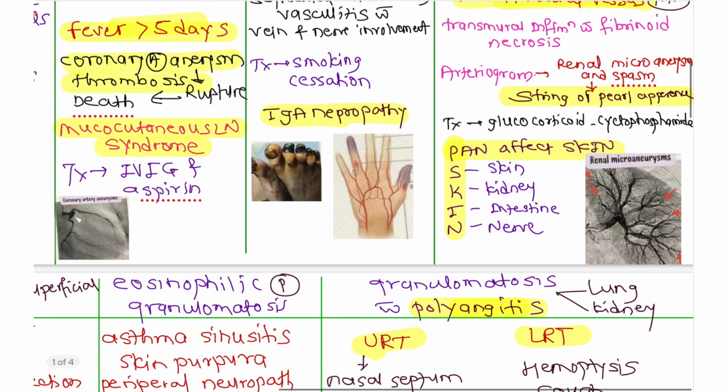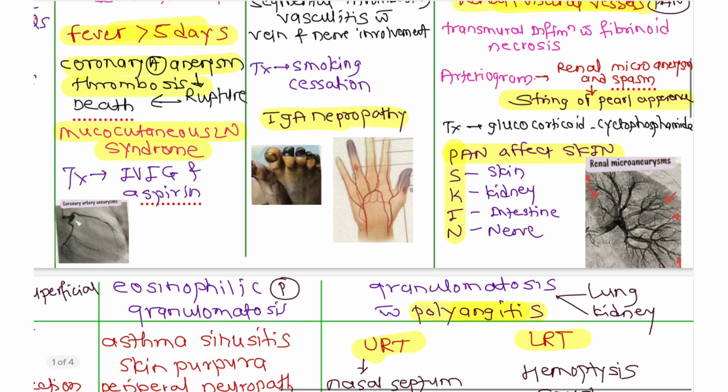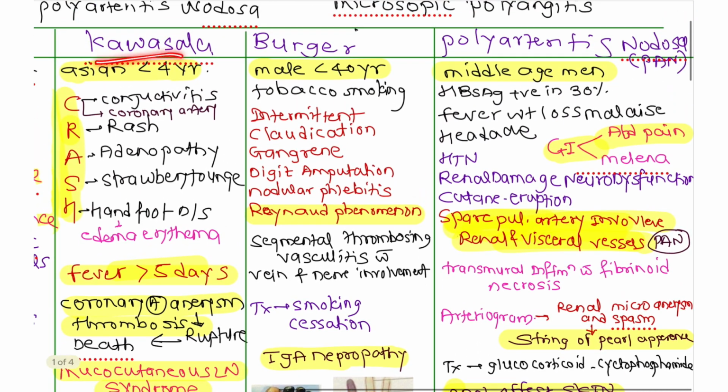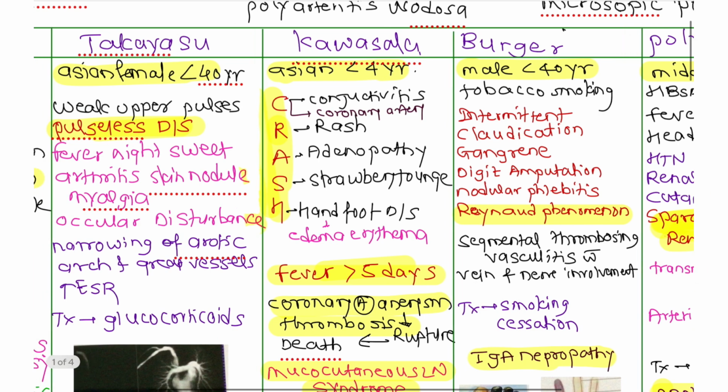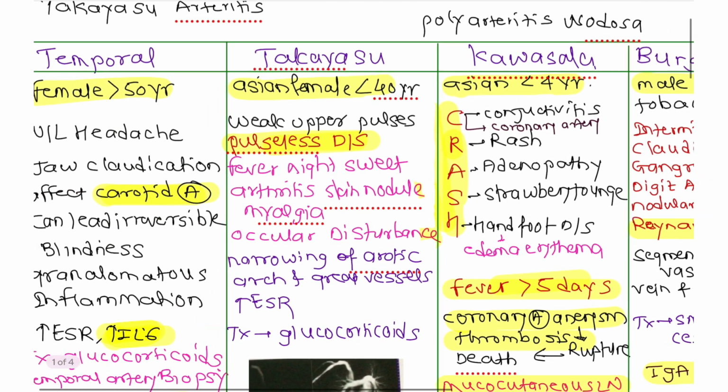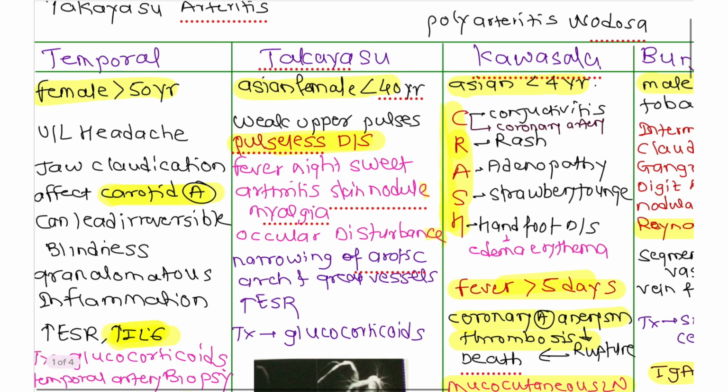You can see there is coronary artery involvement, and there will be a coronary artery aneurysm, which can rupture and form thrombus, and it can lead to death. So this is the typical image. In Kawasaki, the coronary artery is involved. In Takayasu, great vessels and aortic arch are involved. In temporal, the carotid artery is involved.